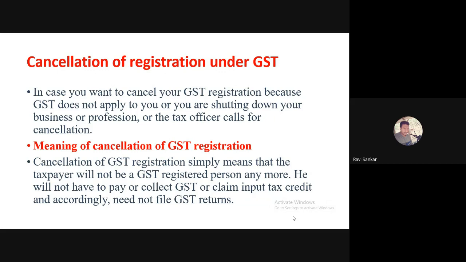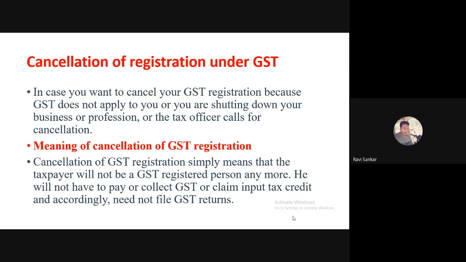Okay. Once you are a GST registered person, all these things can be done. What are those things? You can collect the GST, you can pay GST, you can claim input tax credit, you have to file GST return, if you are a GST registered person.